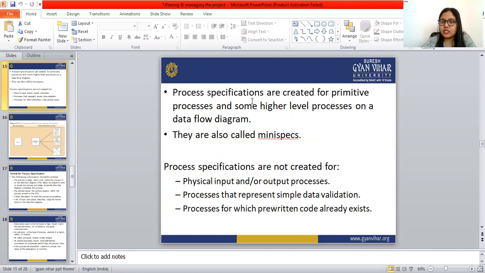Process specifications are created for primitive processes and some higher level processes on a data flow diagram, DFD. They are also called mini specs.